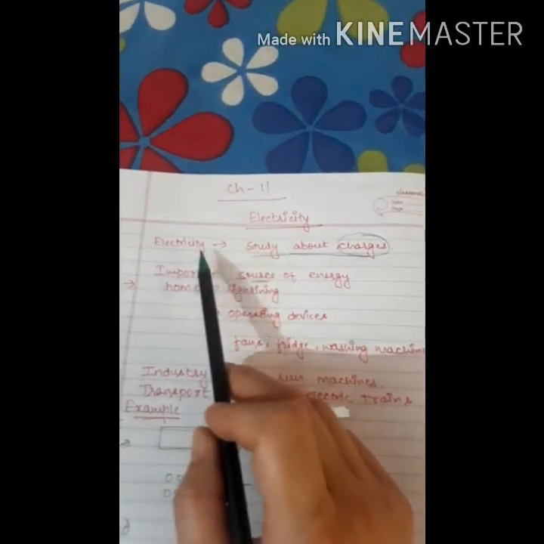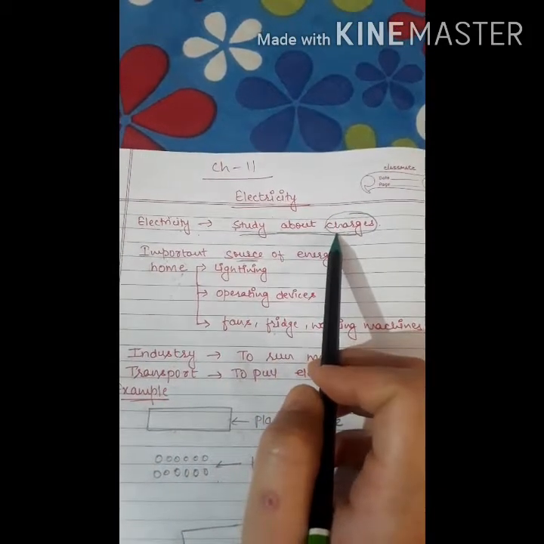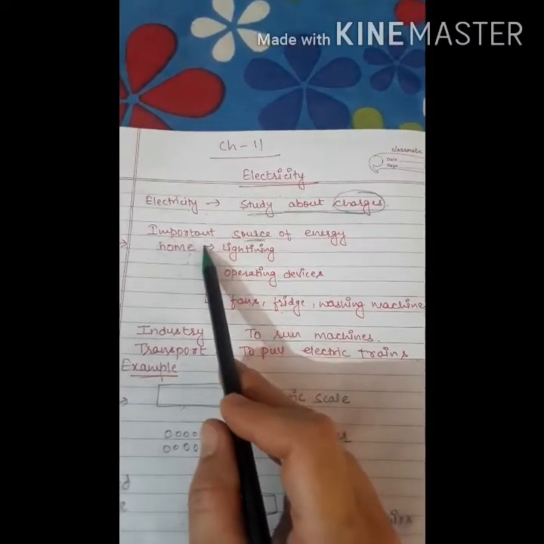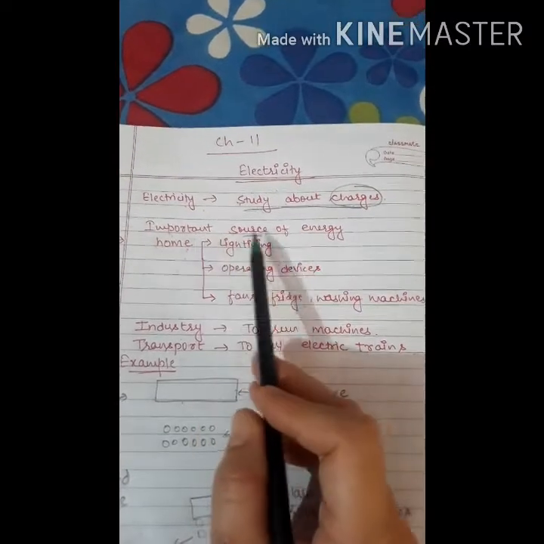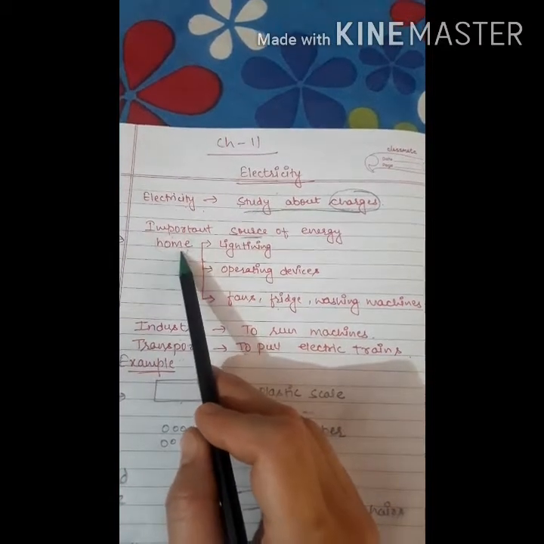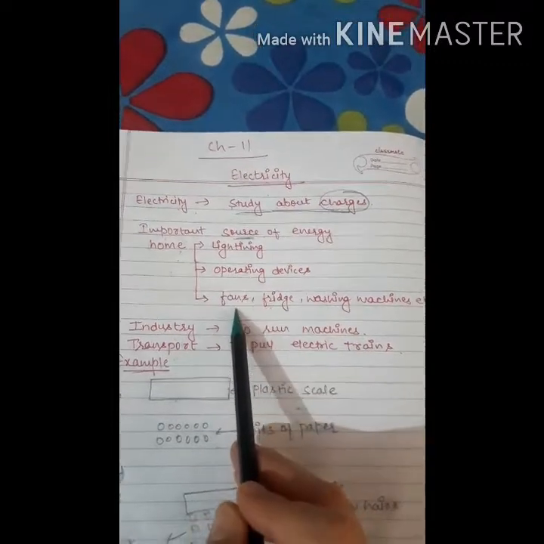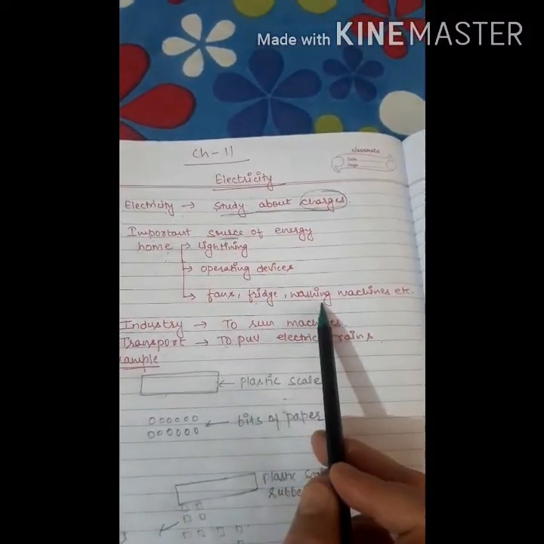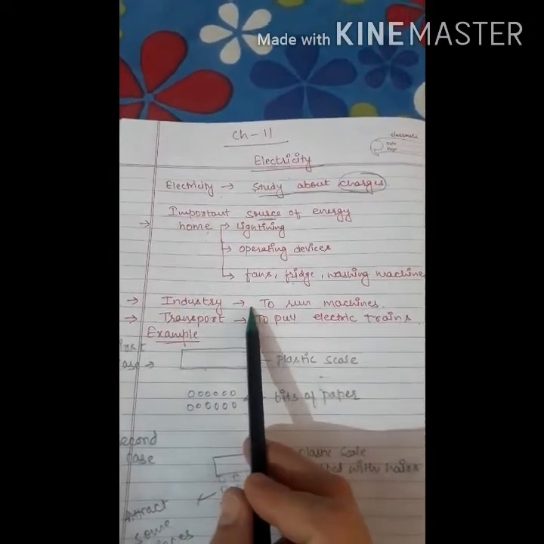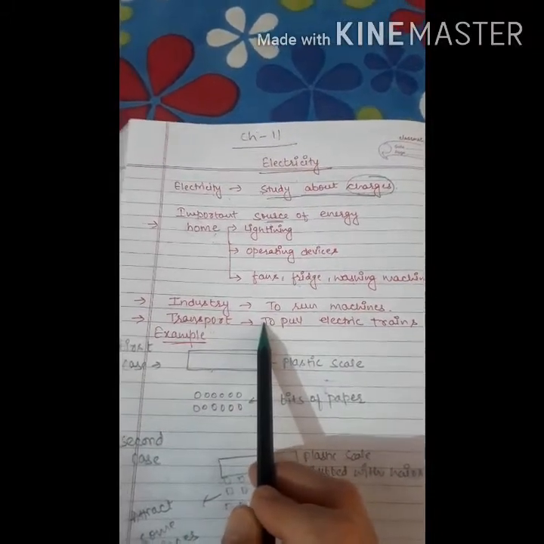So basically, electricity is the branch of physics which deals with the study of charges. You know that electricity is an important source of energy. We use electricity everywhere. We use electricity in homes for lighting purposes, operating devices such as fan, fridge, washing machine, etc. We use electricity in industry to run machines. We use electricity in transport to pull electric trains.